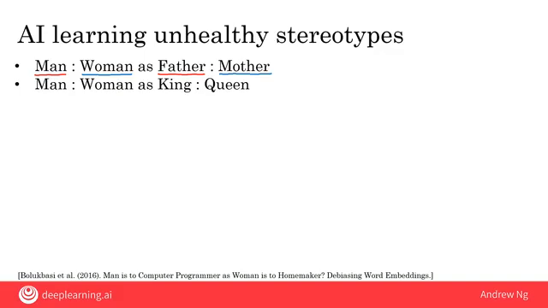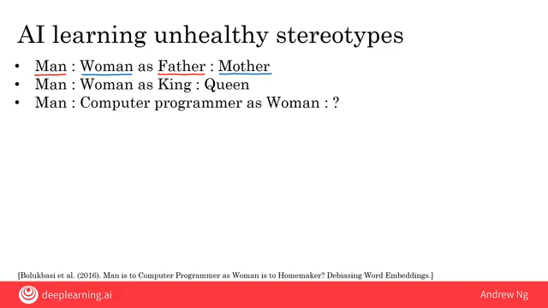The research has also found the following result, which is that if you ask it man is to computer programmer as woman is to what, the same AI system would output the answer woman is to homemaker. And I think this answer is really unfortunate. A less biased answer would be if we were to say woman is to computer programmer.